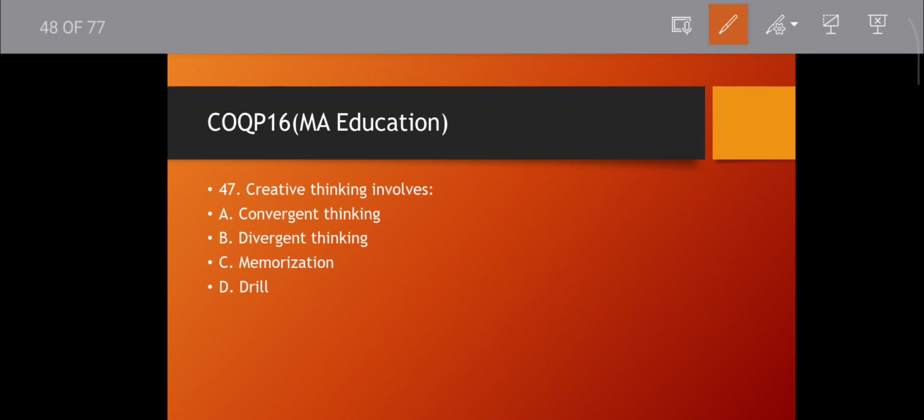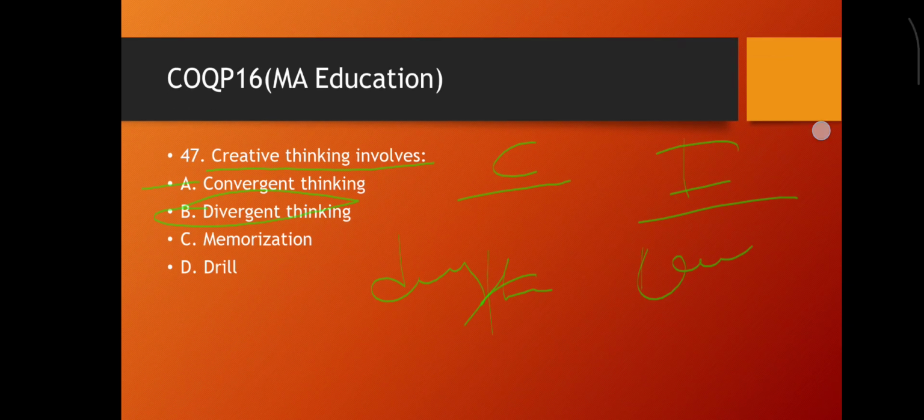Question number 47. Creative thinking involves what? Just remember one thing about creativity and intelligence. Creativity is divergent thinking. Intelligence is convergent thinking. So creativity involves divergent thinking. Convergent thinking means cognitive, convergent thinking means intelligence. Just remember these things: creativity comes with divergent thinking. Then move to the next question.